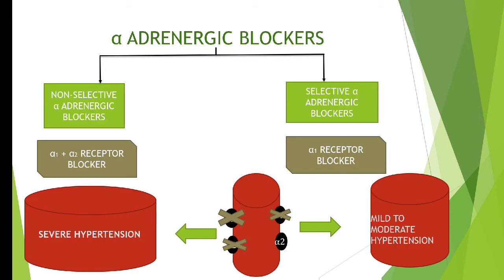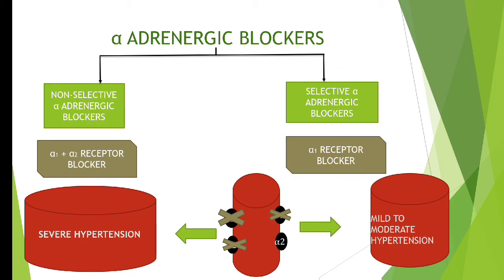Okay, so this is a little difference. Next we shall see some more important differences between these alpha adrenergic blockers. No doubt they are blocking alpha receptor. One class is blocking both alpha 1 as well as alpha 2, whereas the other class is blocking only alpha 1 receptor. We can assume that so many similarities are there, but there are few differences also. And one difference right now you observed: non-selective blockers will be used in the treatment of severe hypertension, whereas the selective blockers are used in the treatment of mild to moderate hypertension.